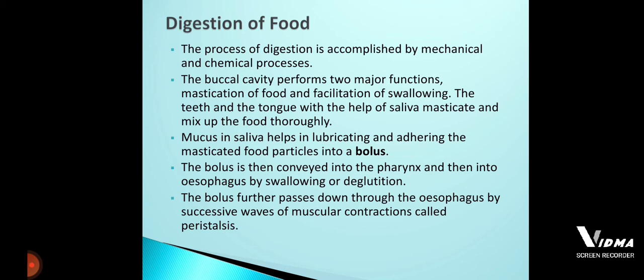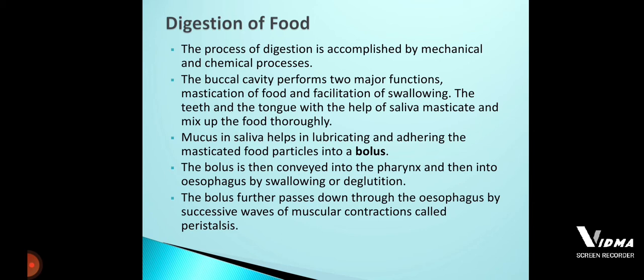So that bolus is going to enter inside the pharynx. That process we call deglutition, and after the completion of deglutition, that bolus is going to move across the length of the esophagus with the help of peristaltic movement. Once the peristaltic movement helps the bolus move across the length of the esophagus, the bolus is going to enter inside the stomach.